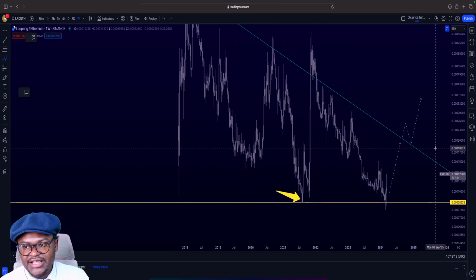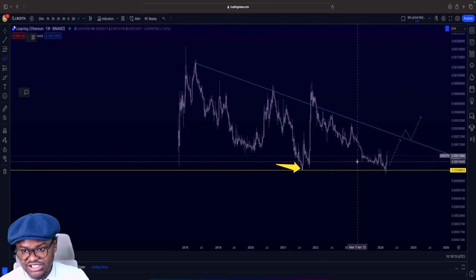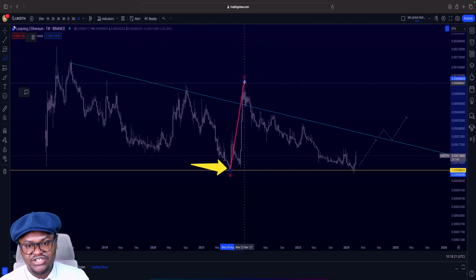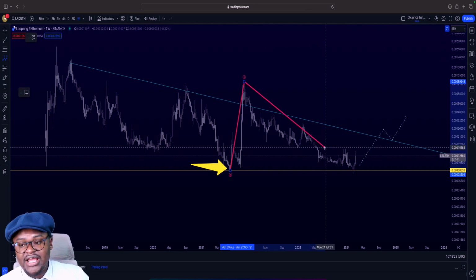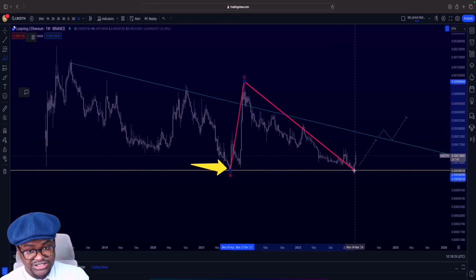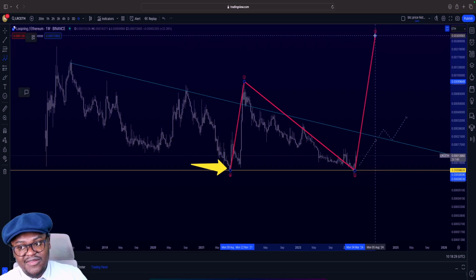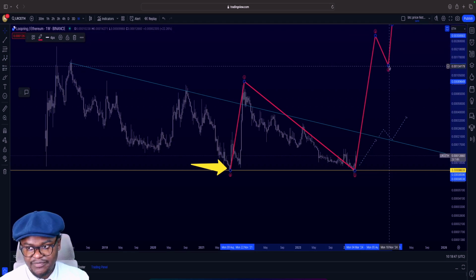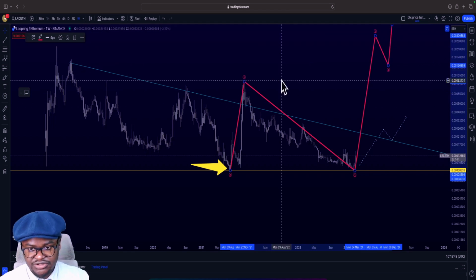Now, our idea was that this move that we see right here, this move to the downside like so, was going to be the second wave. So this was actually the first in that idea, and this was the second. Our idea was that we are going to have the third wave like so, then maybe fourth and fifth. This is just so that we don't waste so much time trying to explain.